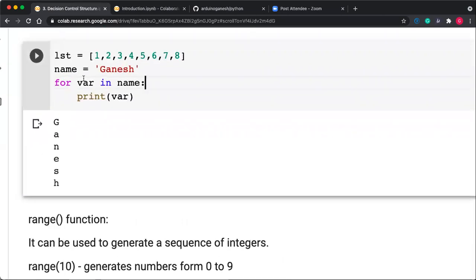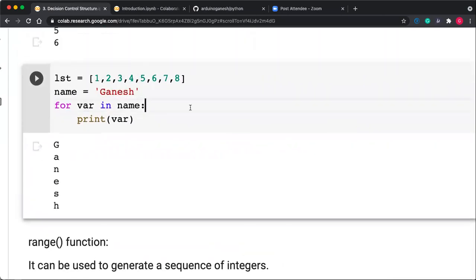Yes, getting this? Those who understood this topic, just type yes in the chat box. I'm waiting for at least 2 or 3 yes. Yes, Sujay, yes, thank you. Dheeraj, Narayan, yes. Ashwini, good, yeah. Priti, yes, thank you for replying.